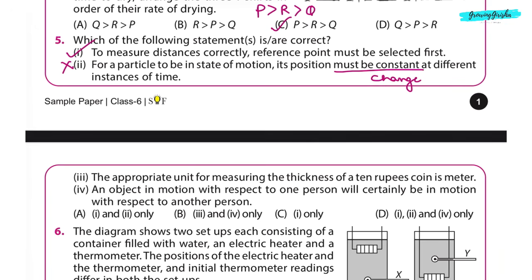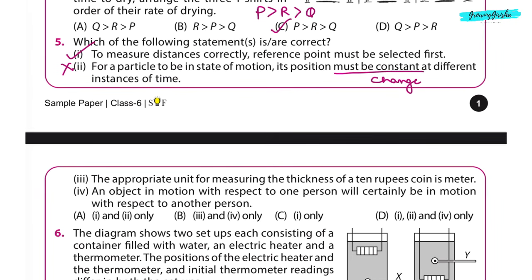Third, the appropriate unit for measuring the thickness of a 10 rupees coin is meter. This is also incorrect. The correct unit for measuring the thickness of a coin is millimeter. So this is also incorrect. Fourth, an object in motion with respect to one person will certainly be in motion with respect to another person. This is also incorrect. An object in motion with respect to one person may not be necessarily in motion with respect to another person. So correct answer is option C. Only the first statement is correct.